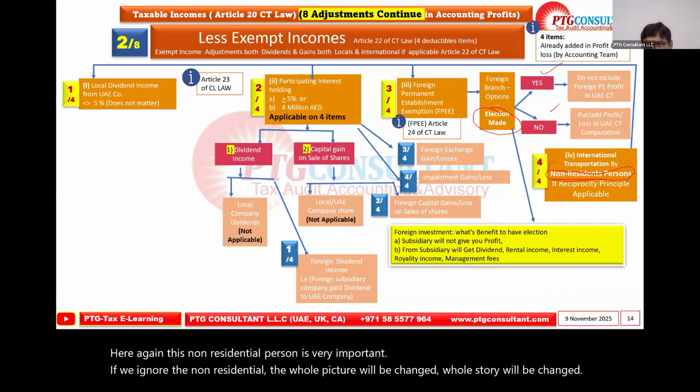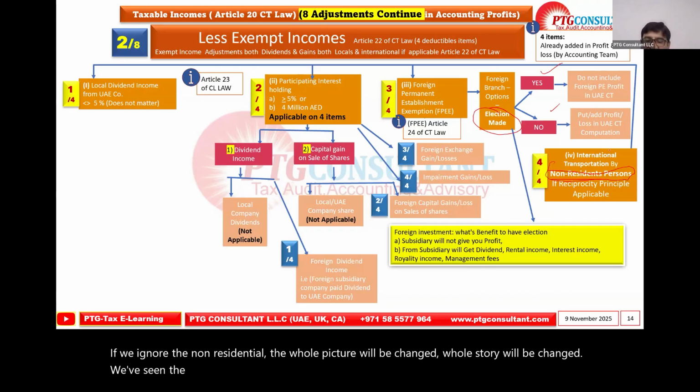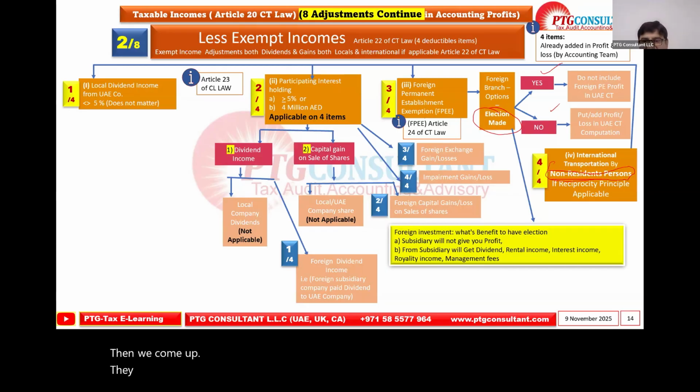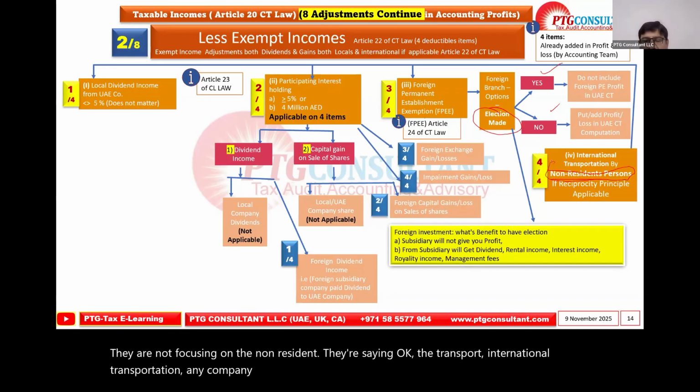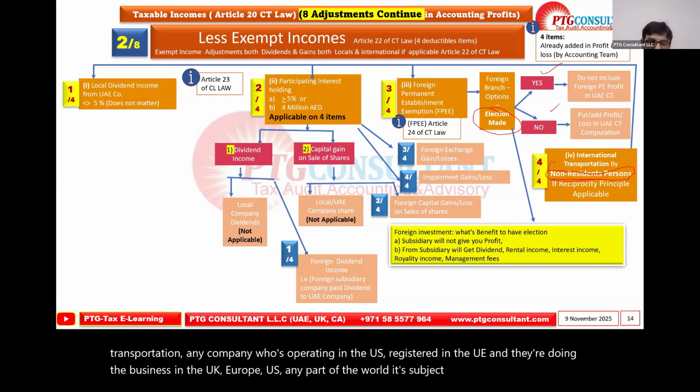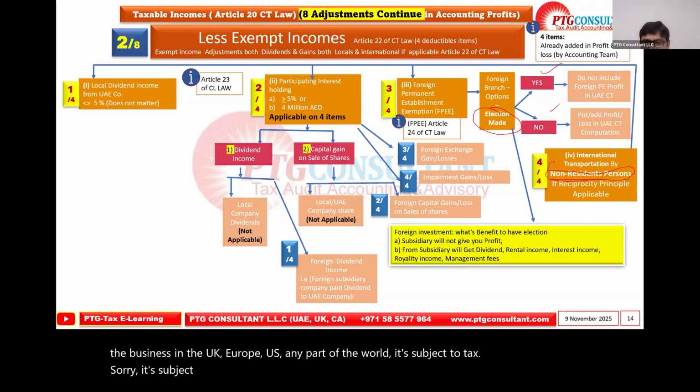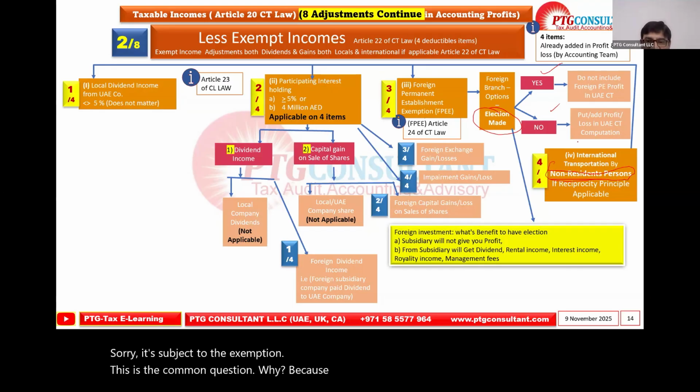We've seen the common discussion. Then we come up, they are not focusing on the non-resident. They're saying, okay, the international transportation, any company operating in the UAE, registered in the UAE, and doing business in the UK, Europe, US, any part of the world, it's subject to tax. It's subject to the exemption. This is the common question. Why? Because they're saying the international transportation is the exempt income.